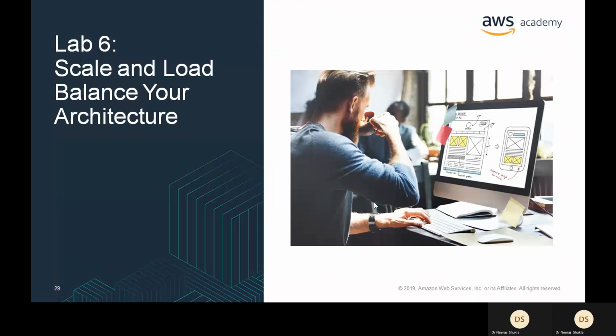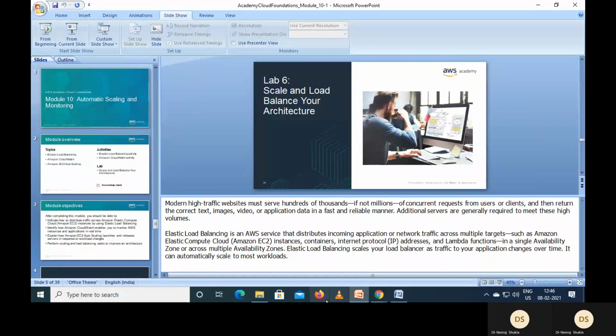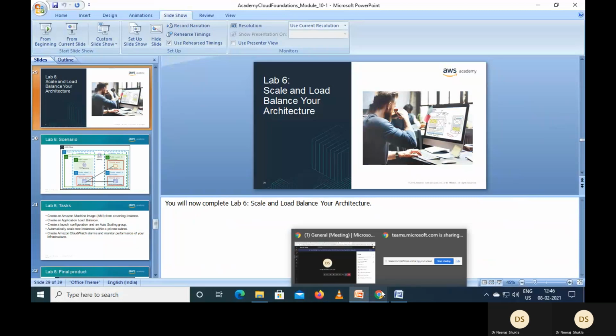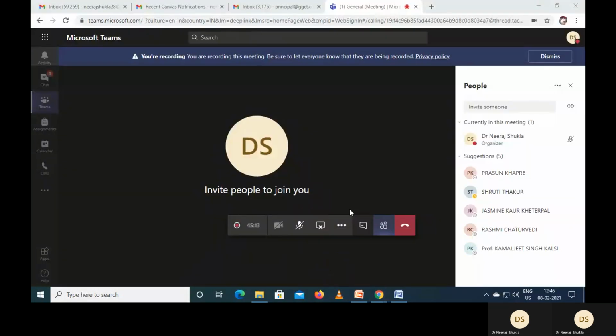So here we conclude, and in the next episode, we'll go for the lab for auto scaling.